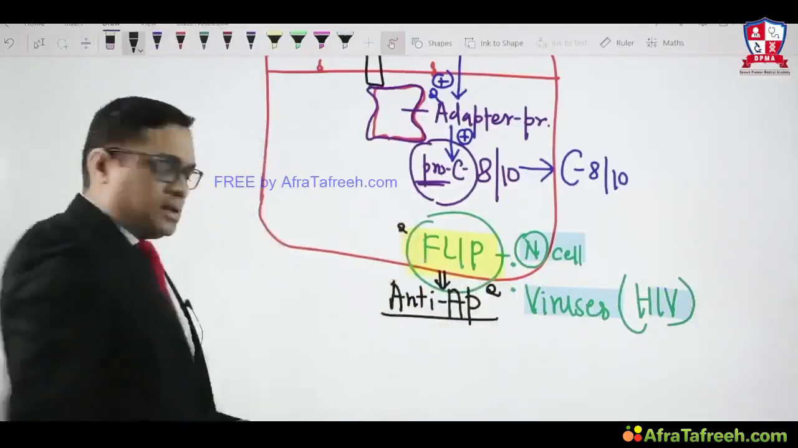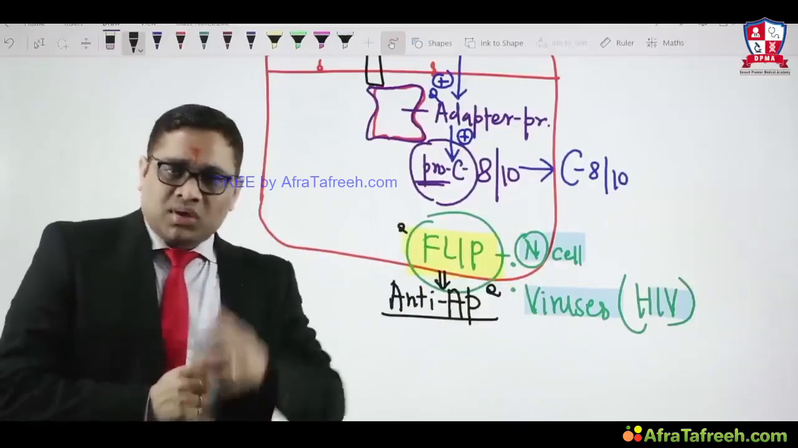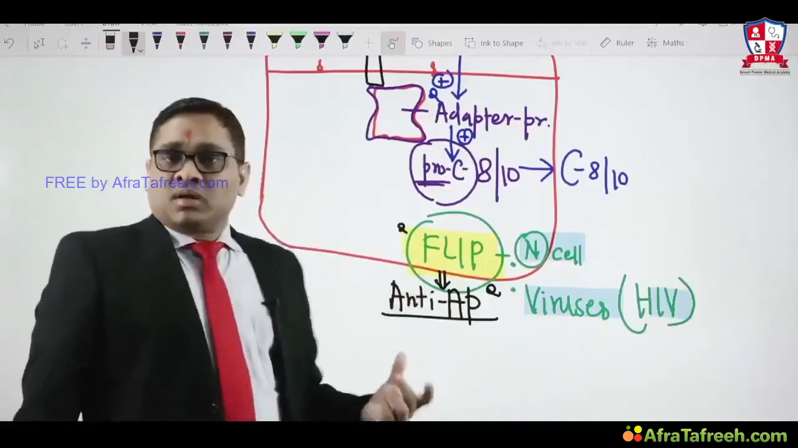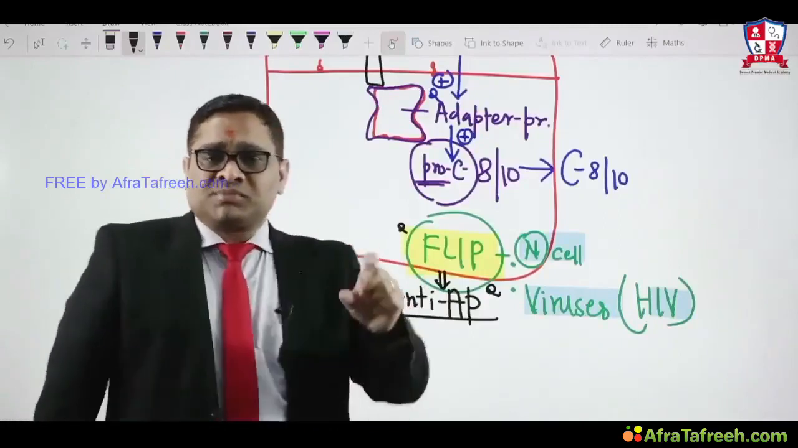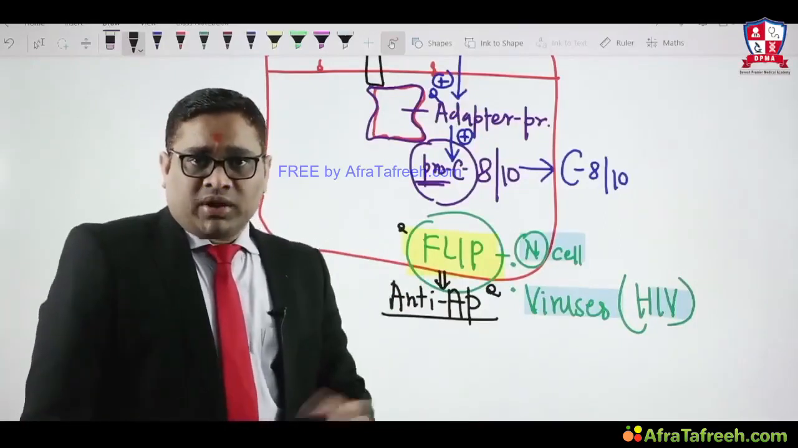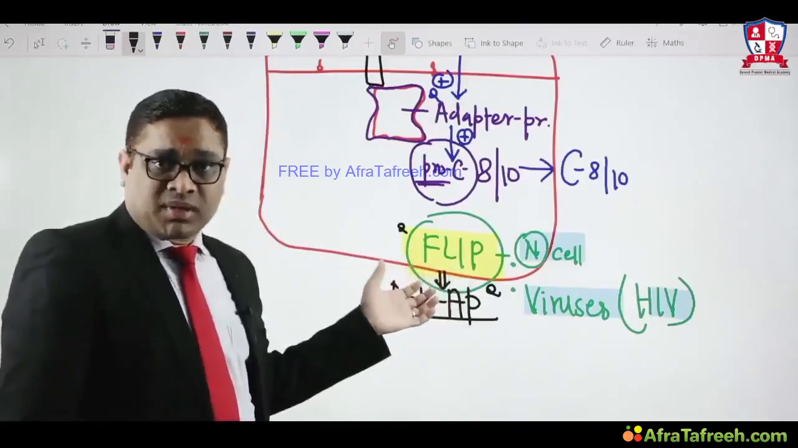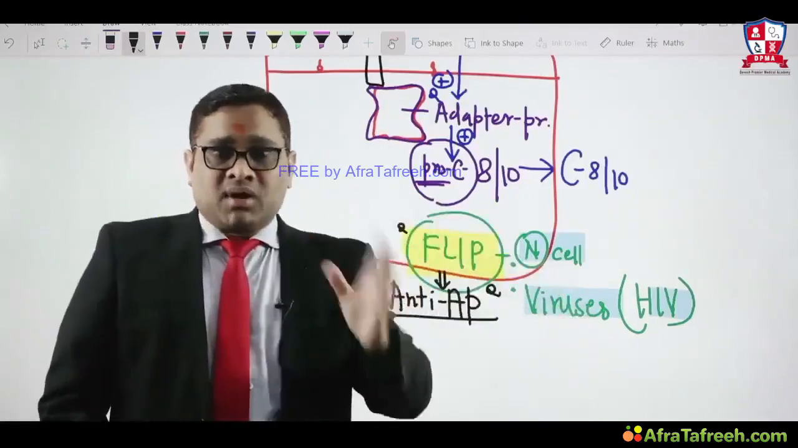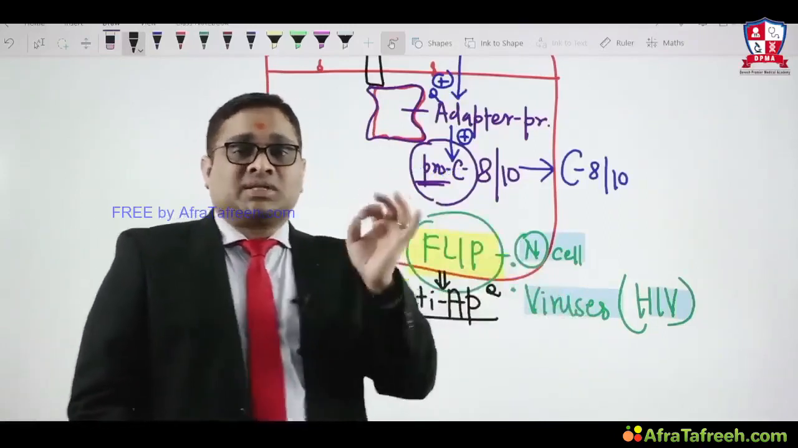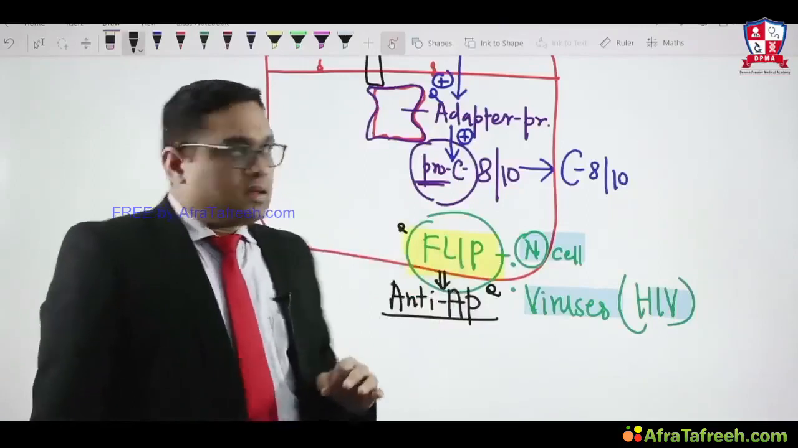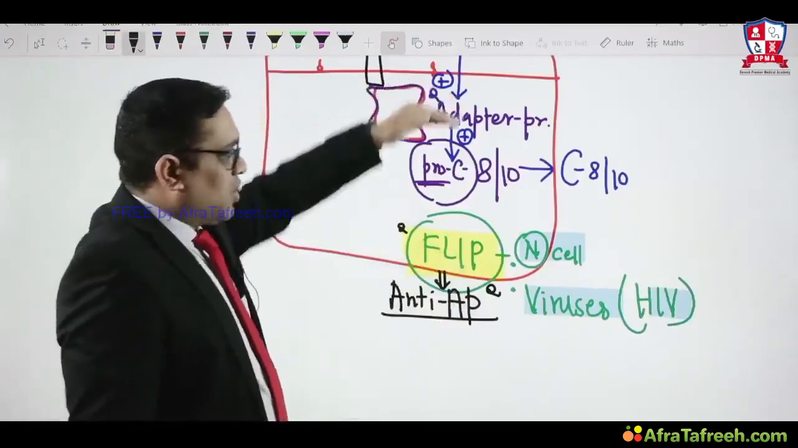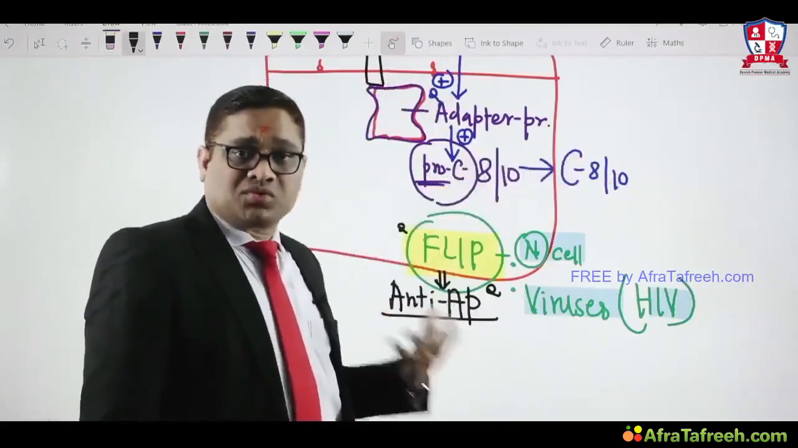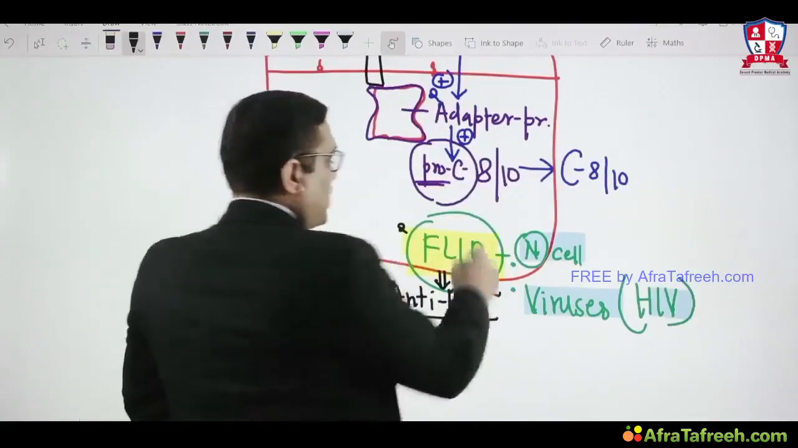Now the question is, what will be the future question? How will the examiner ask it in a future exam? FLIP is an anti-apoptotic protein which will inhibit apoptosis in which pathway, intrinsic or extrinsic? Now we are seeing the extrinsic pathway, so FLIP is for the extrinsic pathway, number one. And number two, the future question will be at what step it will inhibit: will it inhibit adapter protein activation, or procaspase to caspase activation? That is how the question will be asked in the exam, and that's the point we have to keep in mind.